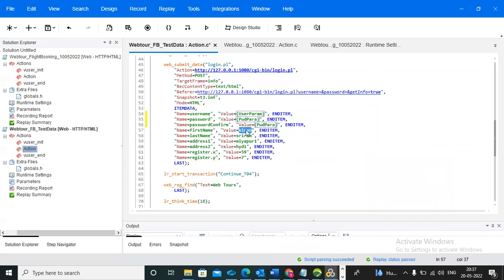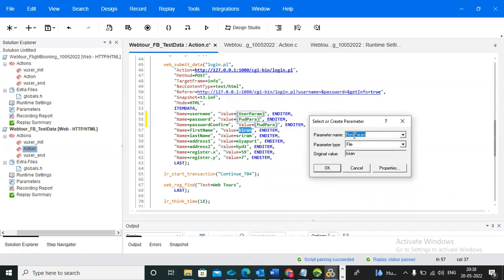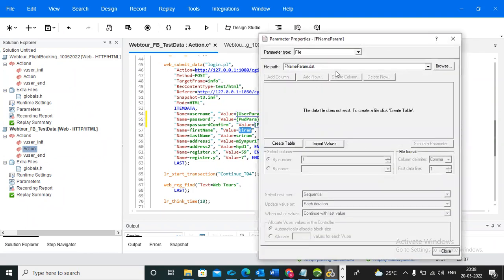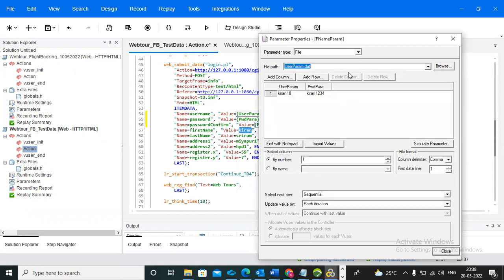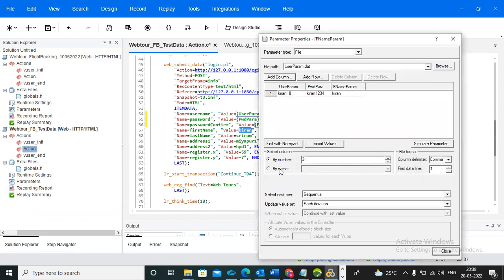Now you need to do the first name. Click on replace parameter, create new parameter. Again, which value are we doing? First name. F name param. Click on properties and you need to click on creatable. No, no, file path. No, because we are doing complex parameterization, you need to select the dependent value username param, and after that add column, click on OK, and by name you need to select F name param. And here the dependent value for first name is also user param.